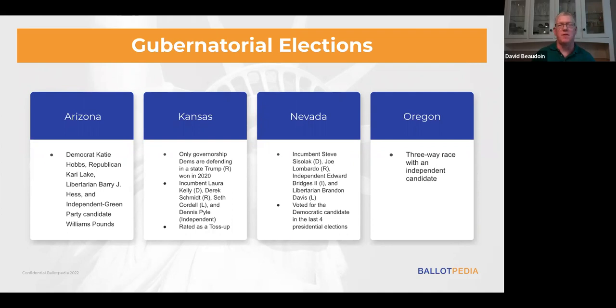And there's been anywhere from 15 to 25% undecided in the polls that we've been looking at. So this race is still really volatile and still could change. Now, the last time Oregon voted for a Republican presidential candidate was 1984. The last time Oregon voted for a Republican senator was 2002. So you can see that this is a state that I think a lot of folks look at as Democratic, but the presence of the independent candidate is having an effect.